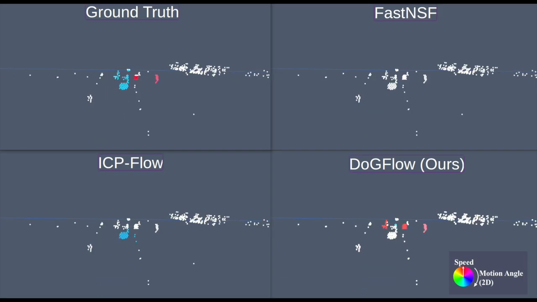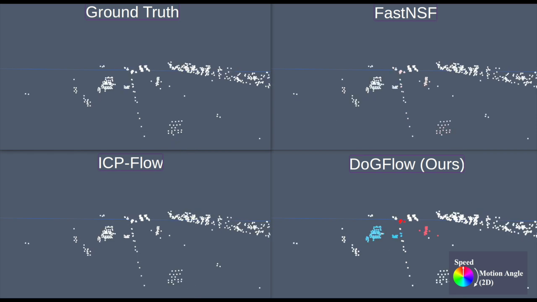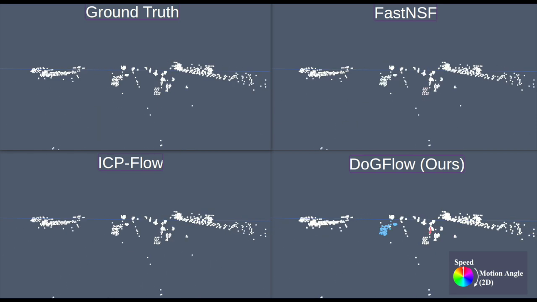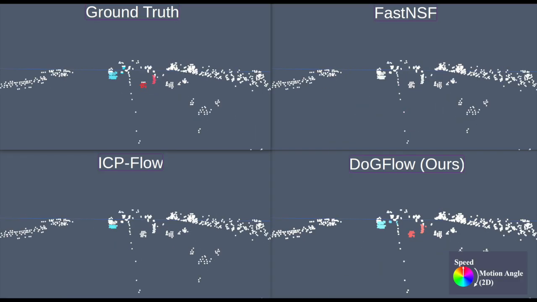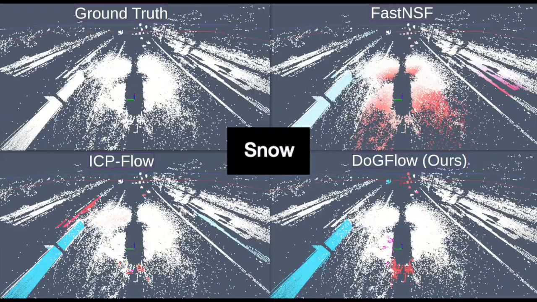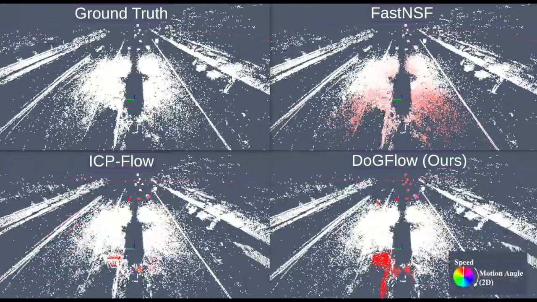Methods relying on geometric matching suffer due to sparse LiDAR signals, whereas DoGFlow, independent of LiDAR sparsity, only depends on Doppler signals from 4D radar. Hence, it is more consistent in scene flow predictions at long range. Now we show an adverse weather log where heavy snow removes all geometric information at close range.